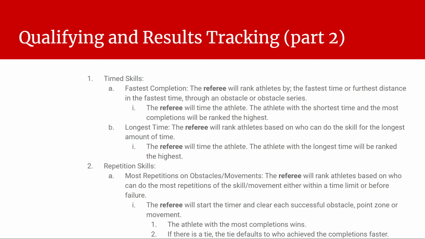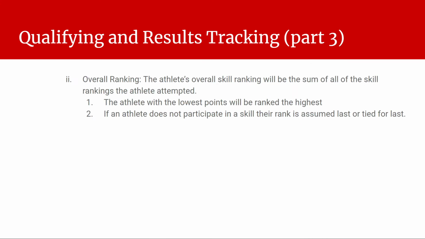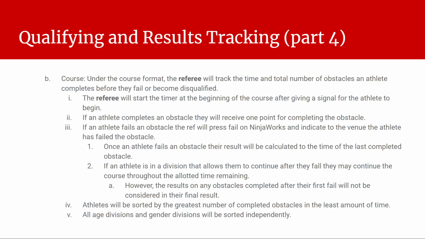Repetition skill is ranked based on reps and time. So if 2 athletes had 13 reps, it would be whichever athlete got to 13 reps quicker. And then an overall ranking will combine all of those scores, and the lowest points will take the overall ranking in the skill challenge. And disclaimer, if an athlete does not participate in a skill, rank will be assumed last.